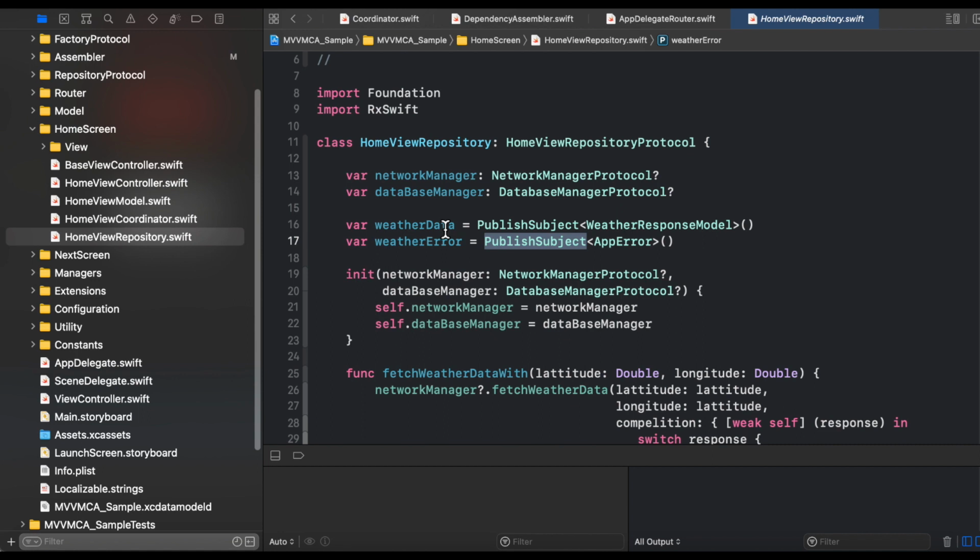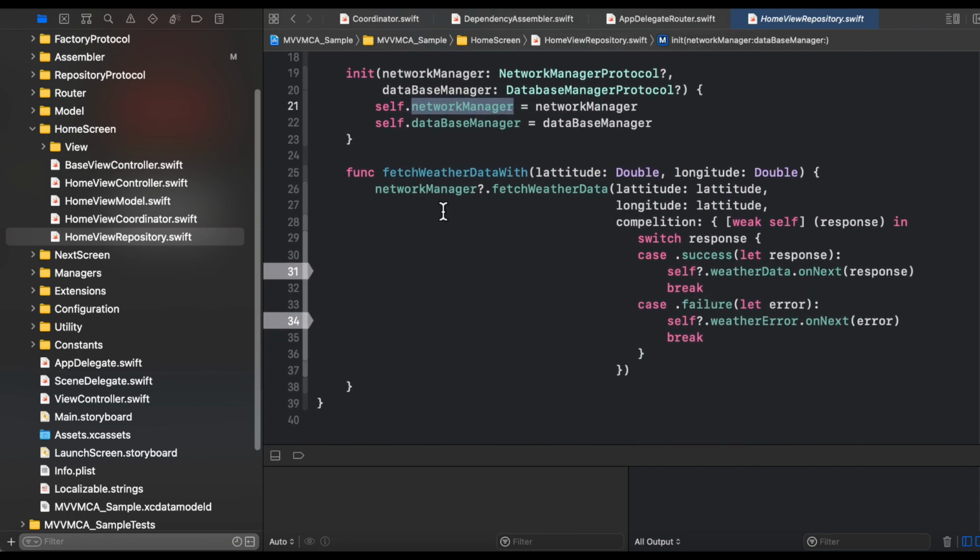This is the initializer of the home view repository where we are initializing it with the network manager. And fetch weather data is basically calling fetch weather data of the network manager. And whenever that fetch weather data method of the network manager gives you the response, then I am updating the publish subject weather data on the successful receiving of the data.